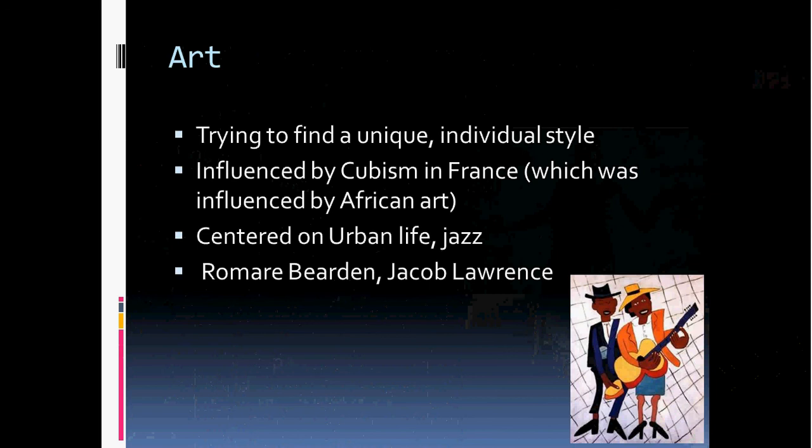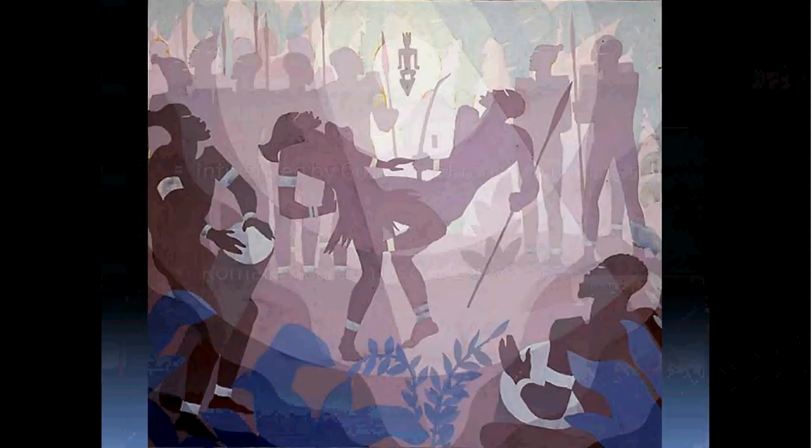So just to look at some of these pictures just to see what they were like. First of all, you can see that a lot of the shapes, like I was saying, part of Cubism here, but this obviously does have a lot of influence as part of African culture. And again, remember, part of the art is trying to find a very unique black style, right? And so part of that is to look back at African heritage and what's influenced, right? So this is very primal, very basic, right? But you can see a lot of those influences in pictures like this as well.